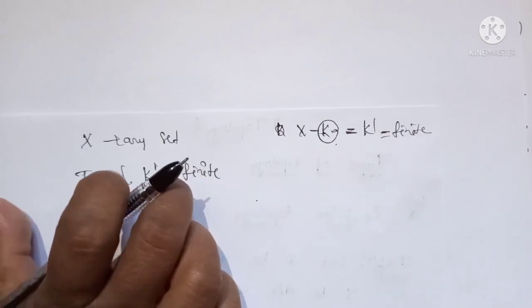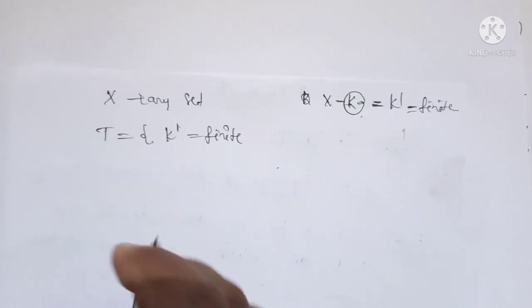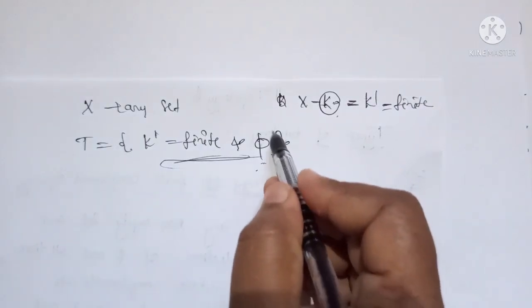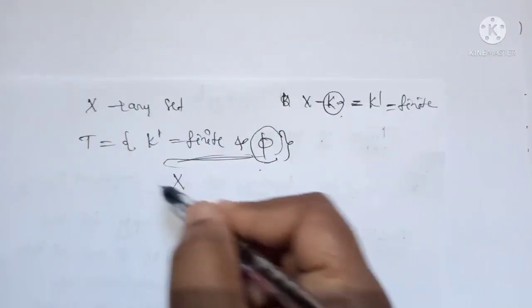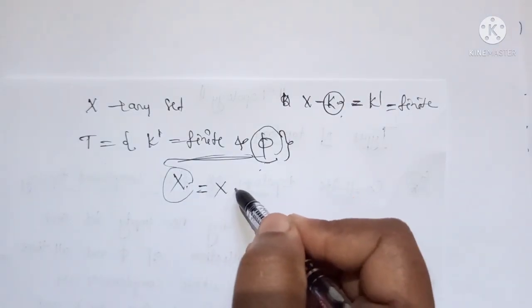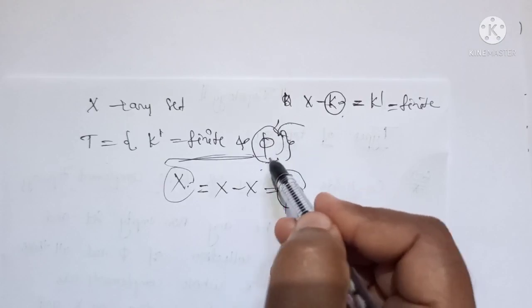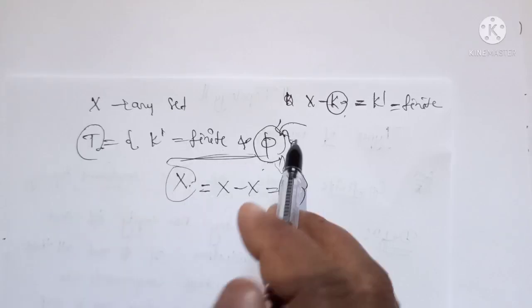So the cofinite topology is a collection of all the subsets such that their complements are finite, including the null set. So K dash is finite and it includes phi also. Why do we include phi? Because T must include X. If you take the complement of X, you get X minus X equals null set. If we don't include this null set, then T cannot be a topology. Therefore we include phi also.